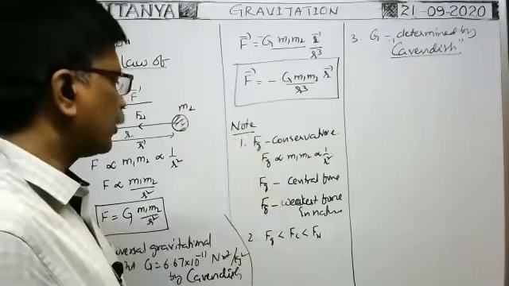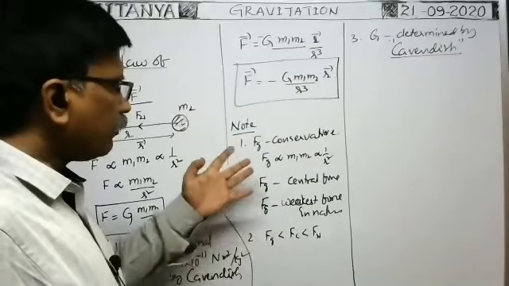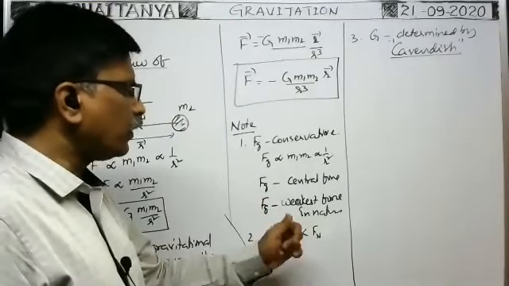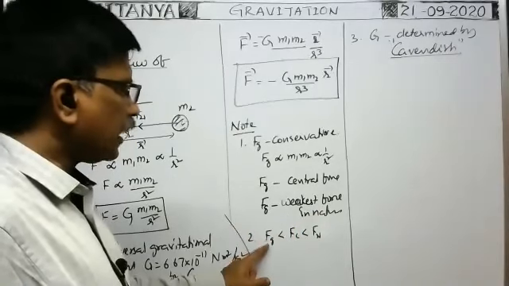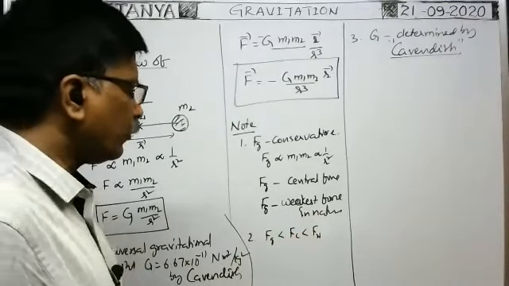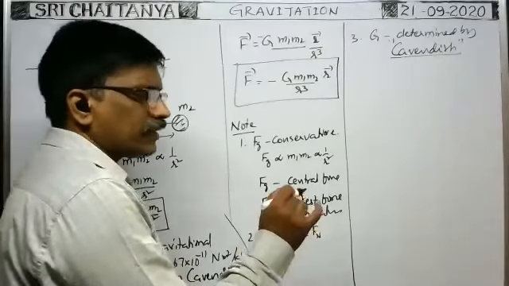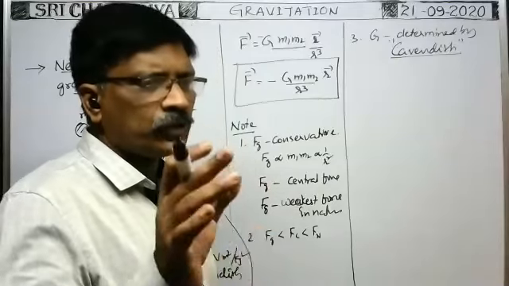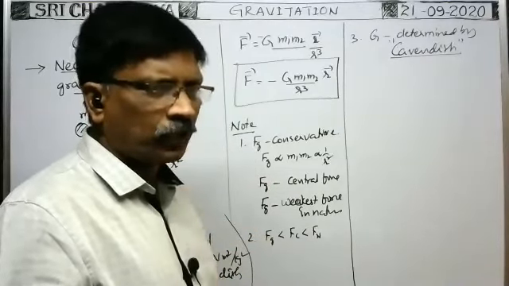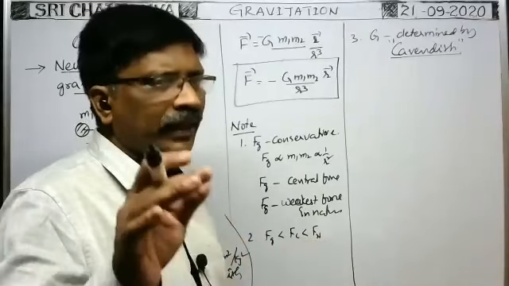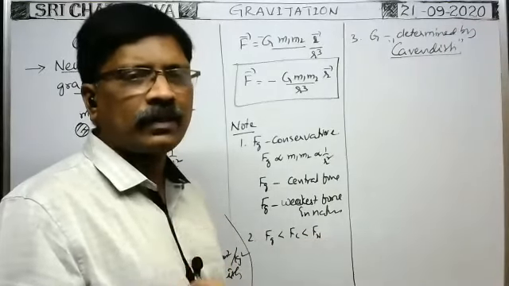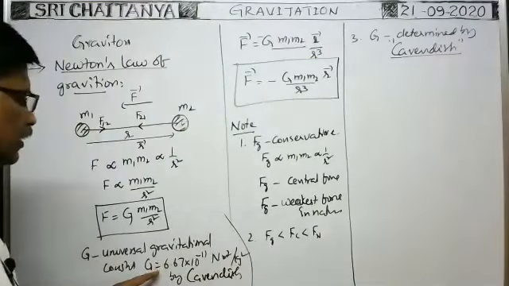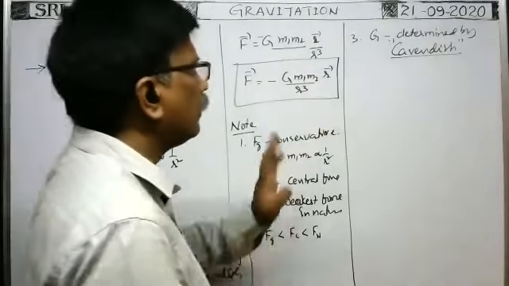It is the weakest force in nature. In nature, there are basic forces: gravitational force, Coulomb's force, and nuclear force. Among them, the weakest force is gravitational force, and the strongest force is nuclear force. Gravitational force between two bodies exists because of the exchange of a type of particle called graviton. Coulomb's force exists between two charges because of the exchange of a particle called photon. Nuclear force exists between any two nucleons because of the exchange of a particle called meson. Okay. This universal gravitational constant value was experimentally determined by Cavendish.